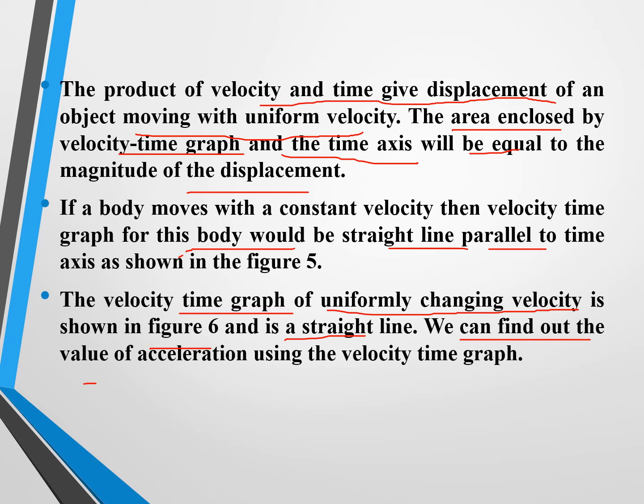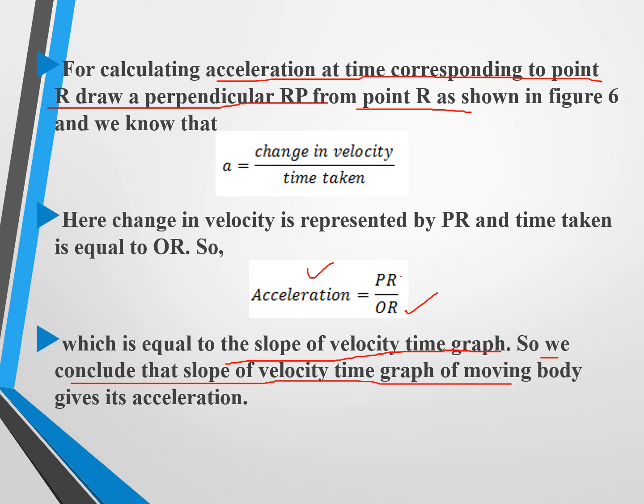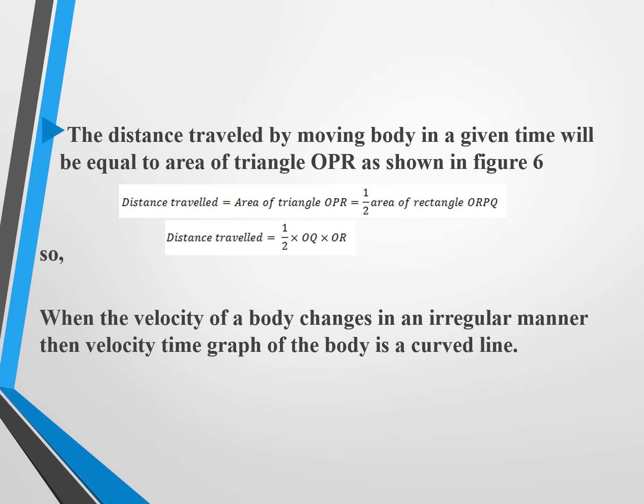We can find out the value of acceleration using the velocity time graph. For calculating acceleration at the time corresponding to point R, draw a perpendicular to RP from point R as shown in the figure. Then a is equal to what? Change in velocity by time taken. That means acceleration is equal to PR, that is the perpendicular to the base, divided by OR, which is equal to what? Slope of the velocity time graph. So we concluded that the slope of the velocity time graph of a moving body gives its acceleration, when you are understanding the numerical of graphical representation.